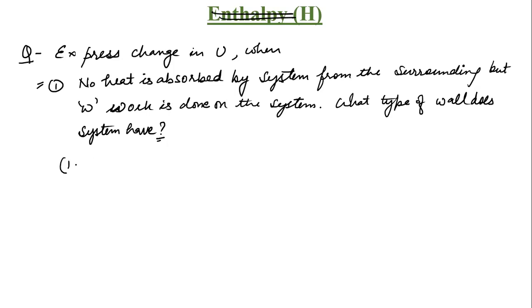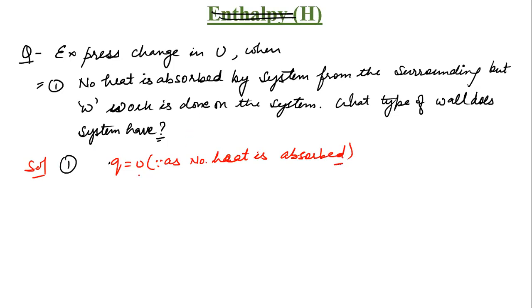Just write it down in your notebook. Since no heat is absorbed, delta Q equals 0. So in the solution, Q will be equal to 0 because no heat is absorbed. You have to write each and everything.